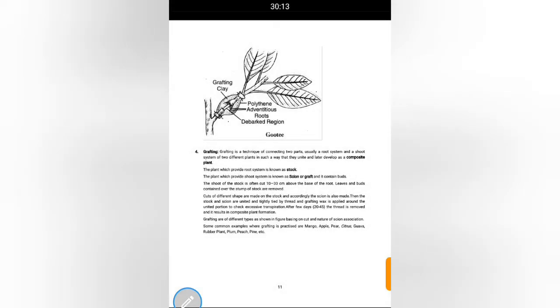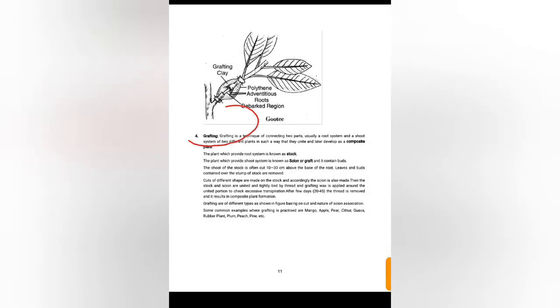Next is another part. This is one of the most important parts of the artificial method, that is grafting. Grafting is a technique in which the cut surfaces of two plants or two parts of closely related varieties or species are united and grown together.